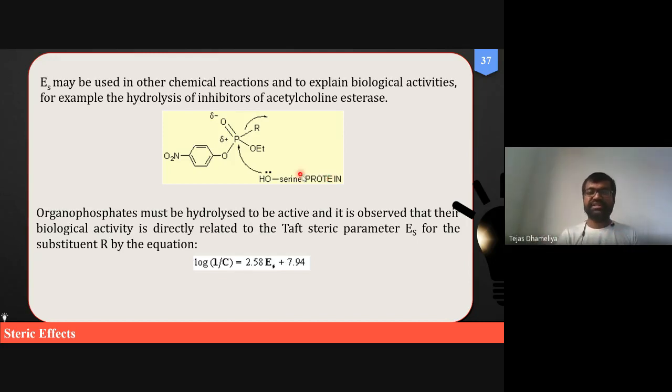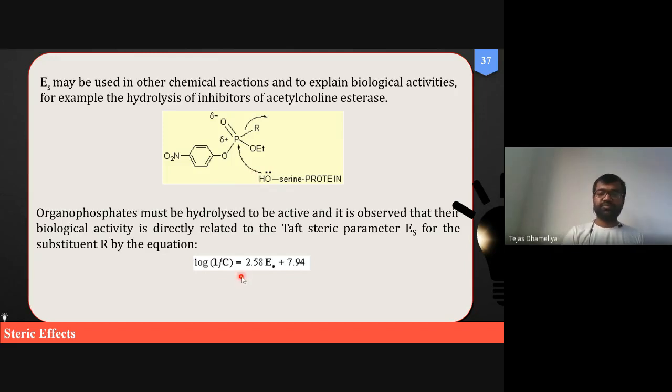One of the amino acids of acetylcholinesterase is serine, which possesses a hydroxyl group. The organophosphorus compound interacts with the hydroxyl group of serine, forms a covalent bond, and then shows a non-reversible kind of inhibition of acetylcholinesterase.